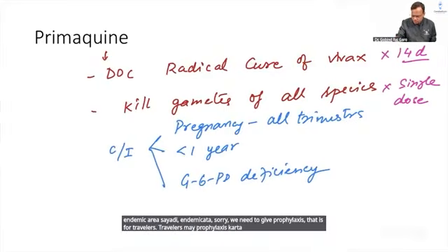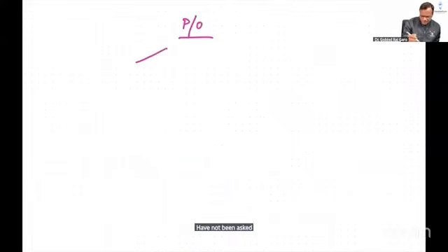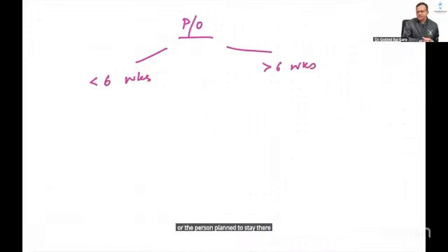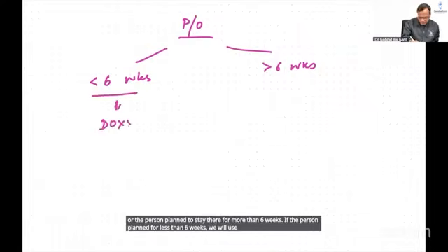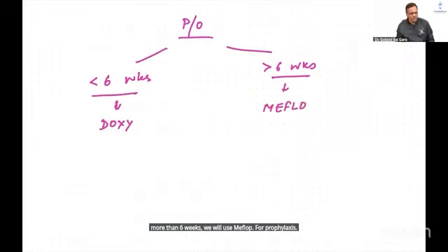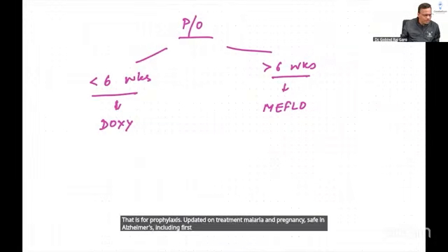So prophylaxis, although it has not been asked for a long time: the person plans to stay there for less than 6 weeks, or for more than 6 weeks. If less than 6 weeks, we will use doxycycline. If more than 6 weeks, we will use mefloquine for prophylaxis. That is for prophylaxis. Update on treatment of malaria in pregnancy: safe in all trimesters, including first trimester, chloroquine, artesunate, quinine.